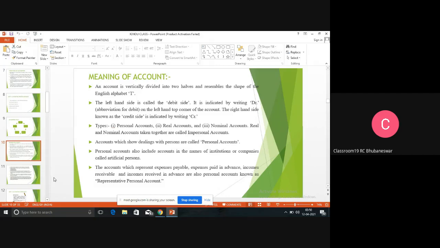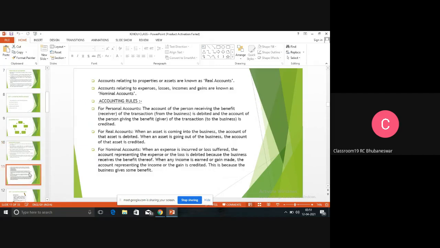So the first part of your chapter is all about these things, the theoretical aspect. Now I will go to the second part. In the second part, we will study what is the meaning of journal, what is the meaning of ledger, how many types of ledgers are there. Here the accounting rule I have written in my slides. I have already called you, so it is not required.